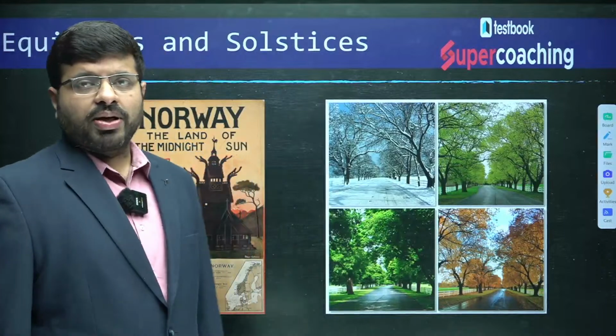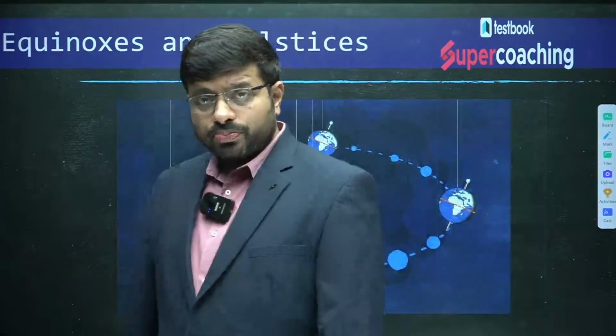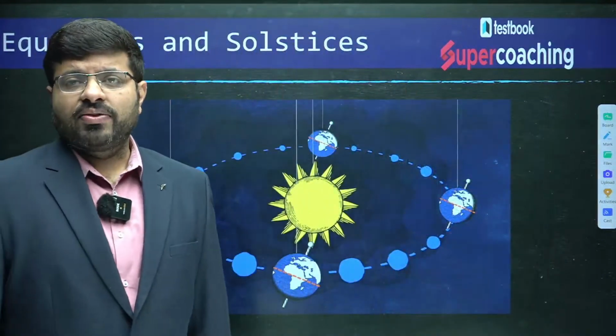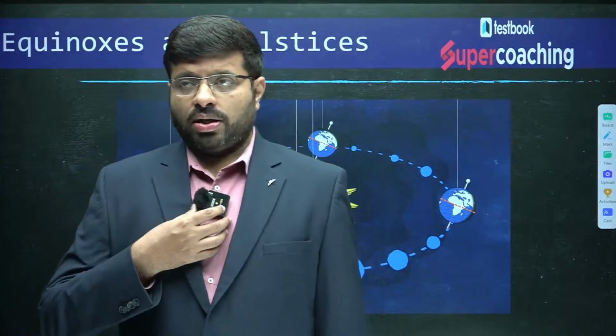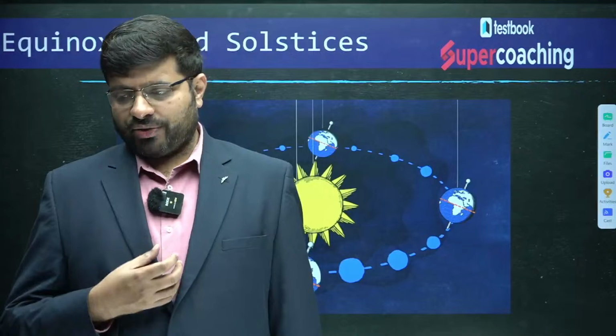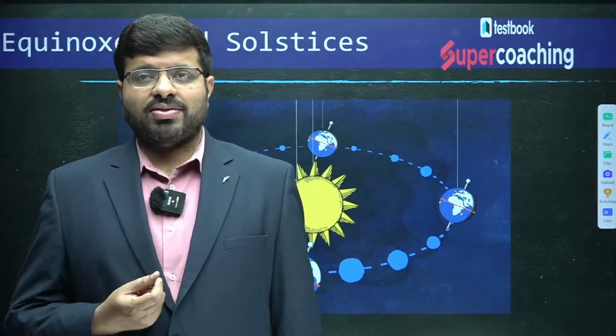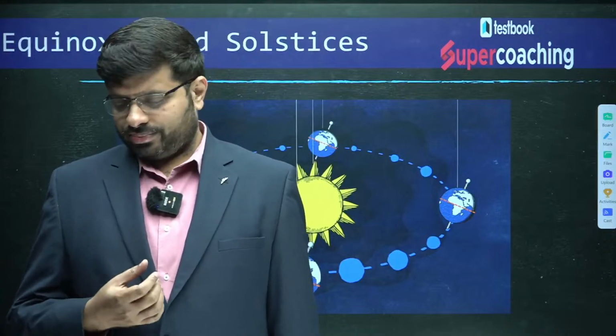This is a topic today where we will be discussing equinoxes and solstices. So why do you think that these equinoxes and solstices are formed? What is the reason for such kind of things? Can anyone try to help me understand this? Anyone?